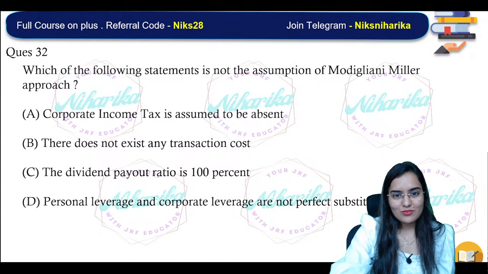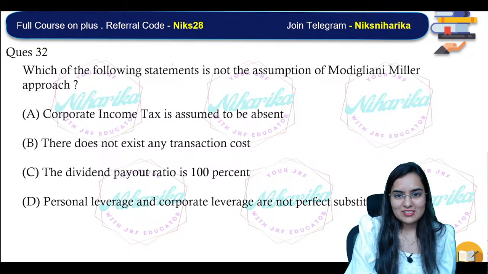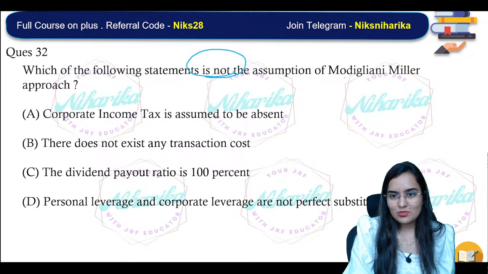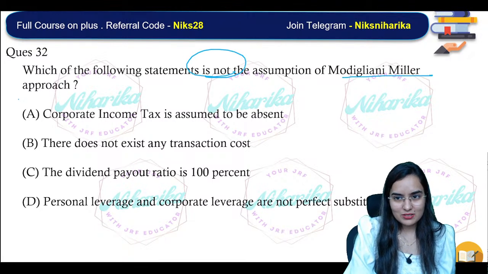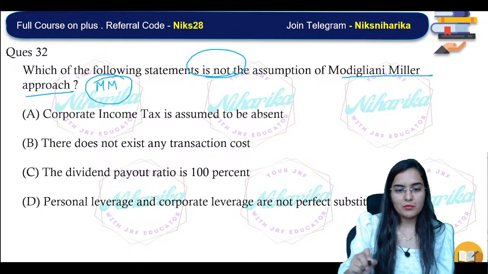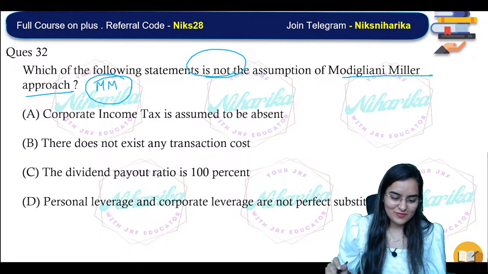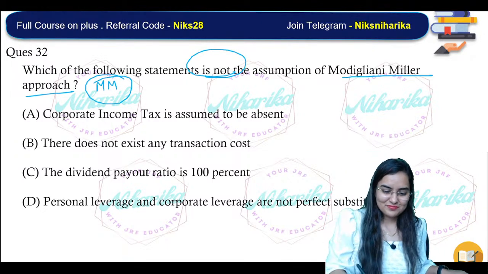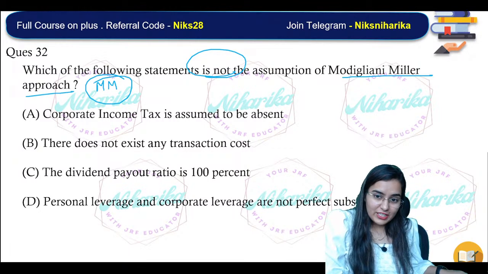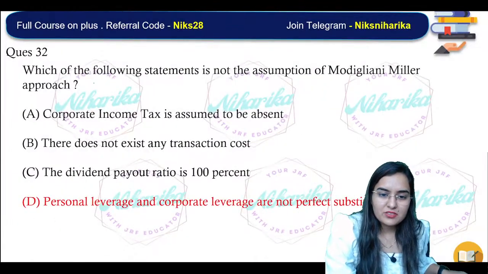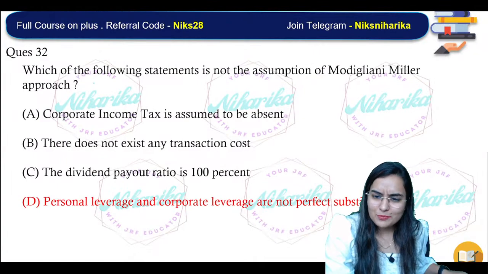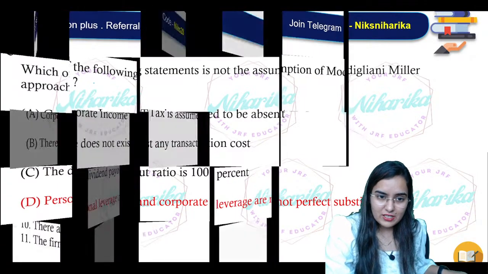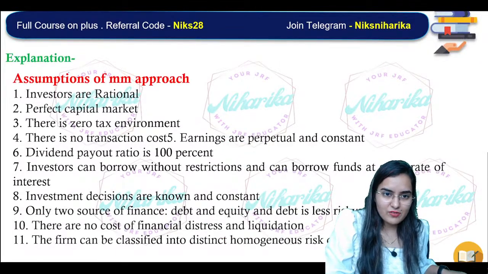Now, which of the following statement is not an assumption of Modigliani Miller approach? That means which is not an assumption of the approach? 32D, awesome. That is personal leverage and corporate leverage are not perfect substitute. This we have not even read. We have read first, second, and third. You all can see. Let's just revise.